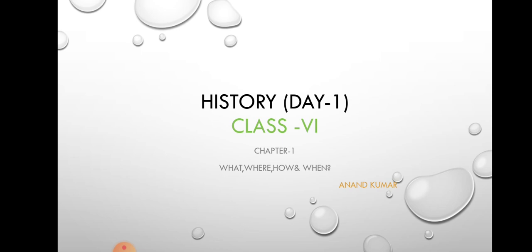So, in social science in class 6, basically you have to read three different subjects. In history, you will read about ancient history, and in our school we prescribe the NCERT book, and the name of the history book is Our Past 1.